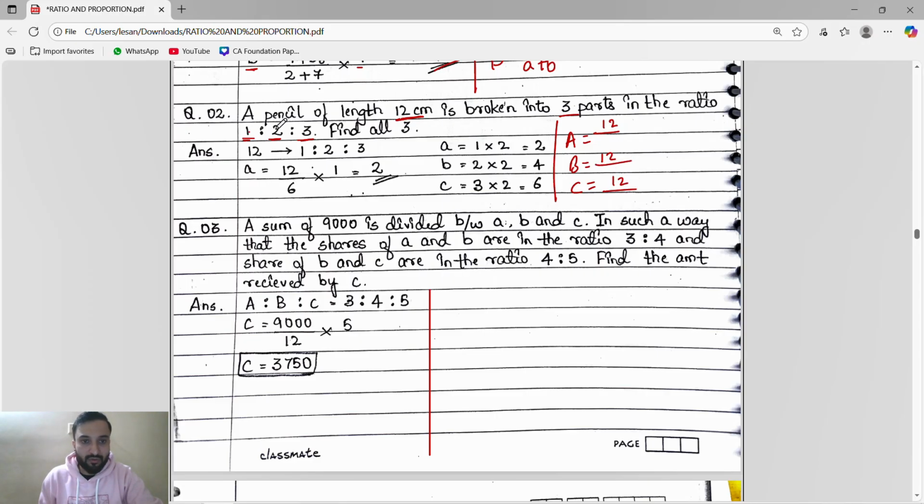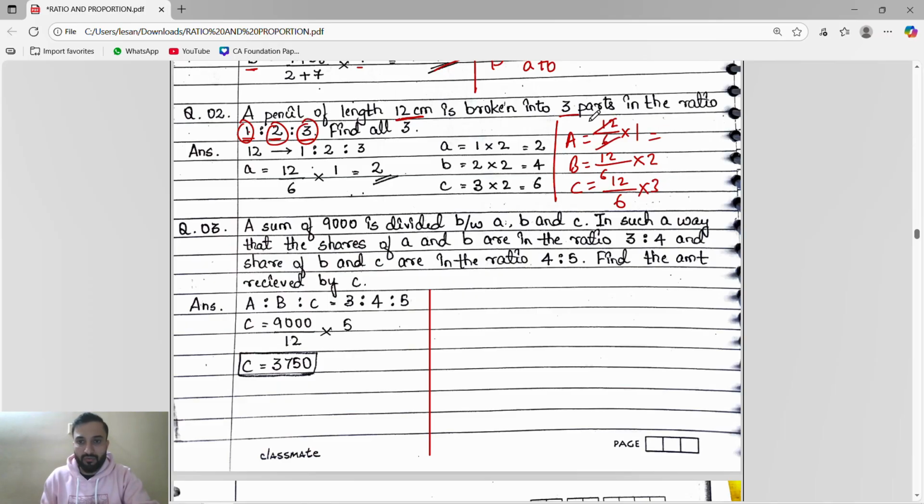So 1 plus 2 is 3, plus 3 is 6. The sum of ratios is 6. Now if this is the first part, multiply with the first ratio, 1. If it is the second part, multiply with the second ratio, 2. If it is the third part, multiply with the third ratio, 3.